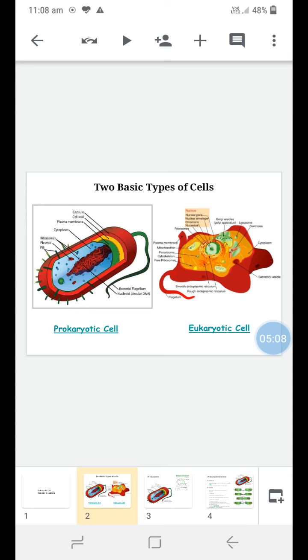Apart from these two sugar components, some amino acids are also present in the structure of peptidoglycan. These amino acids are D-glycine, D-alanine, D-glutamic acid, and DL-meso-diaminopimelic acid. These four amino acids are present in peptidoglycan. So in total it consists of six components, two sugar components and these four amino acids. These are the main components of peptidoglycan.